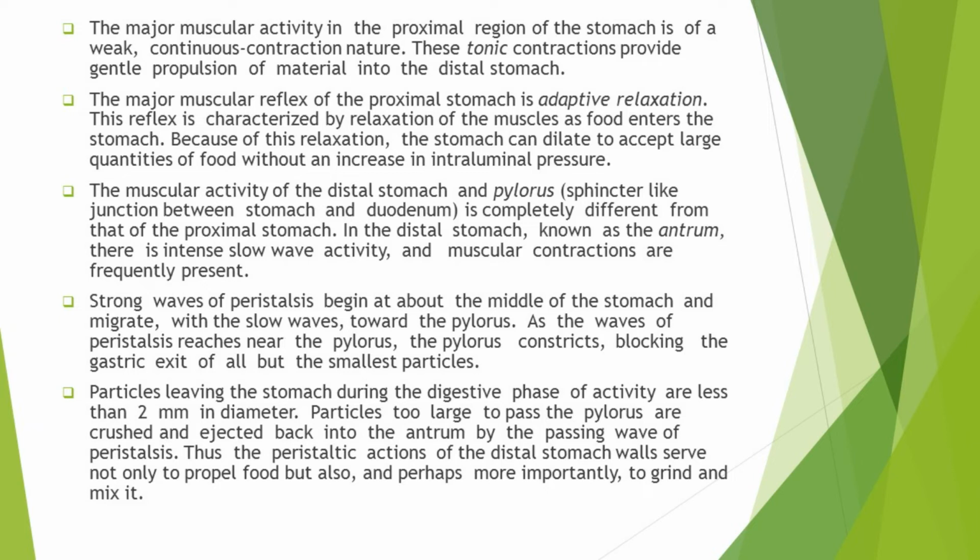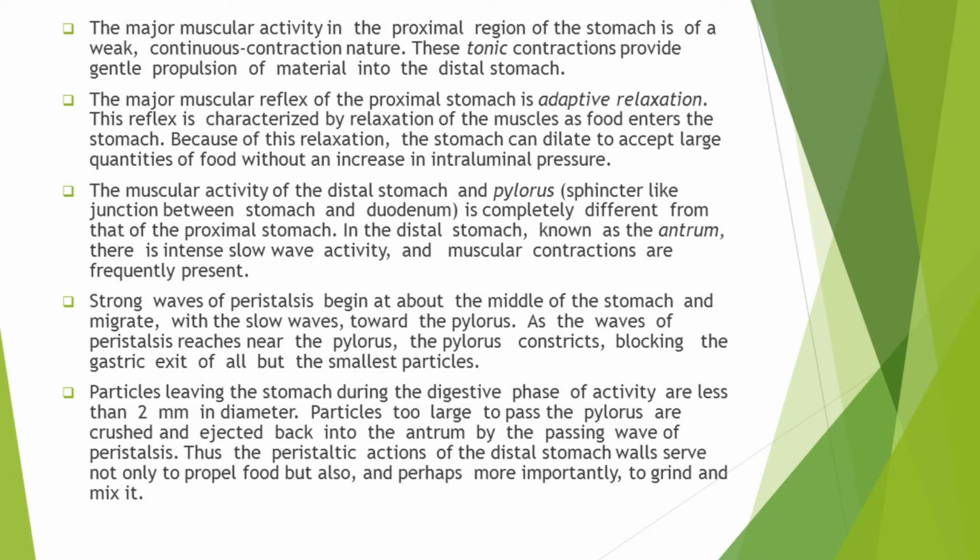The muscular activity of the distal stomach is completely different from that of the proximal stomach. In the distal stomach, there is intense slow wave activity and muscular contractions are frequently present. Intense slow wave activity means that the slow waves produced in the distal stomach have increased velocity and amplitude, and due to this increased amplitude there occur frequent muscle contractions in the distal stomach.